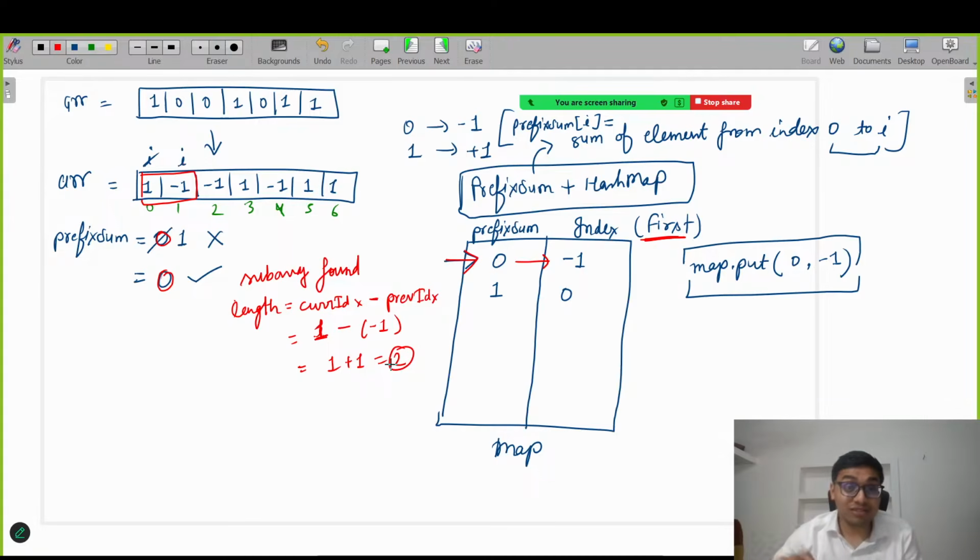Any doubt? Because if you solve this particular problem, then definitely you will be able to solve at least 5 more problems based on this pattern only.